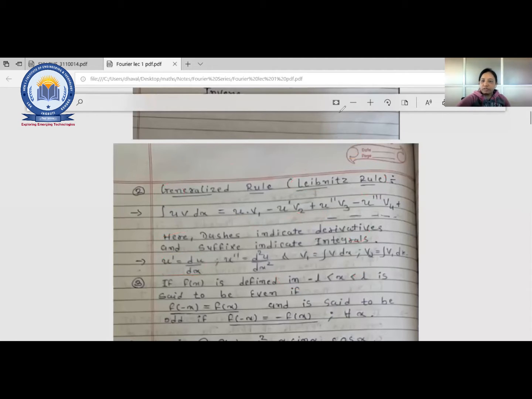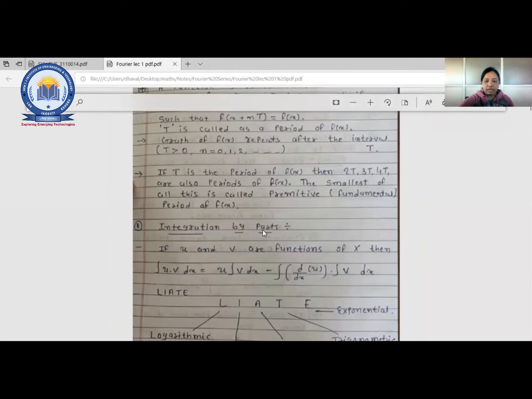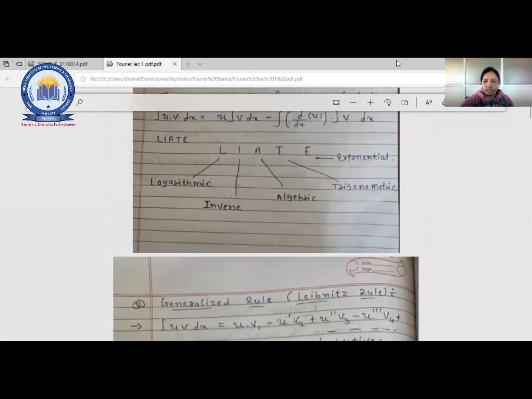Now we'll move to the main definition of a Fourier series. What is the definition of a Fourier series? If the term is a sine function, then it will never be 0. So we have to select u and v in such a way that, if you are not following the Leibniz rule, you take a function u whose differentiation becomes 0. And you will find that type of example only in Fourier series.